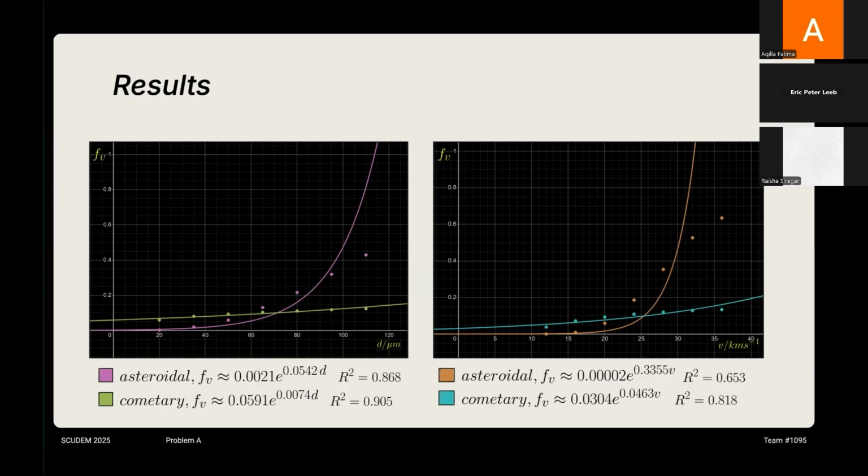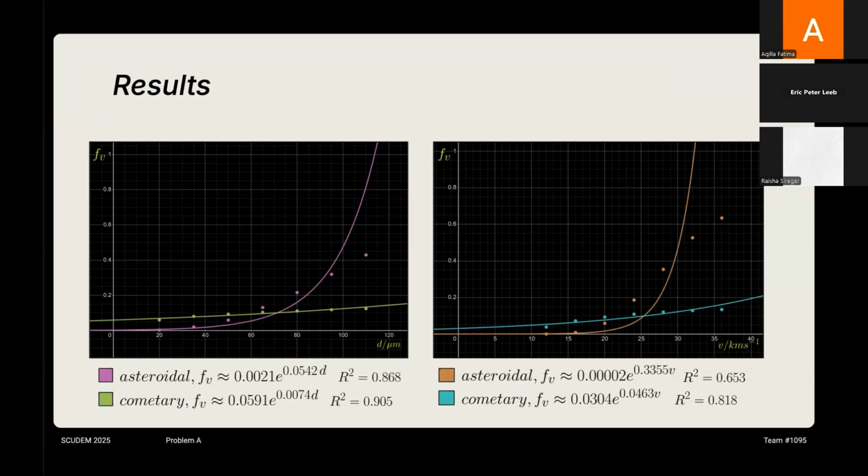From the graphs, we can also tell that as v and d increase, Fv also increases. This relationship can be tracked back from our initial equation from the previous discussions. On the right graph, the velocity dependence becomes clearer because kinetic energy scales with v squared. Even small increases in entry speed produce large increases in heating. This is why the asteroidal curve rises sharply. Once it passes a critical velocity, the added energy rapidly accelerates melting and vaporization.